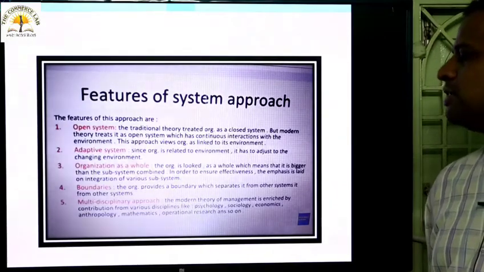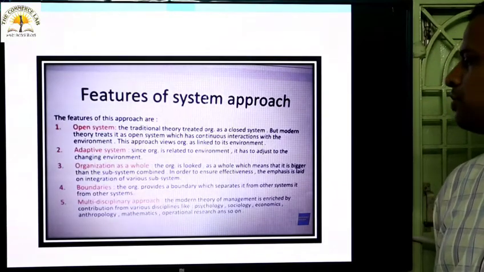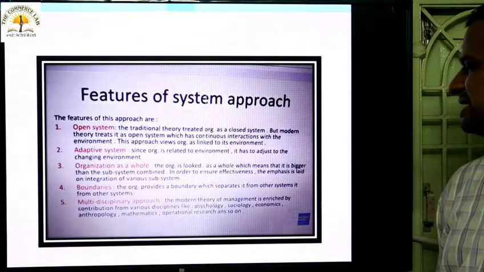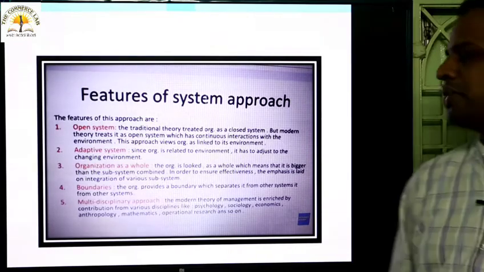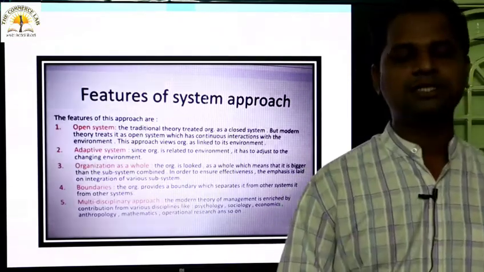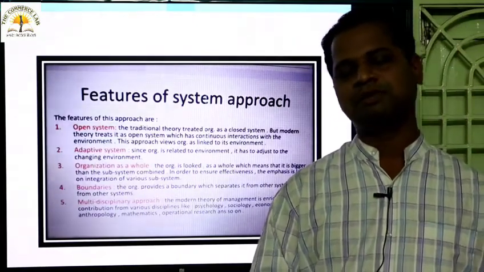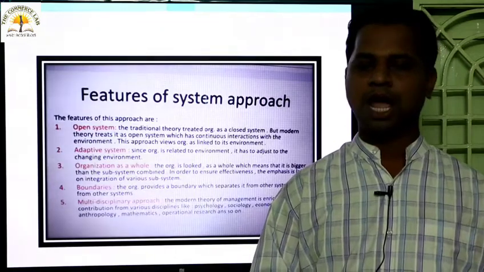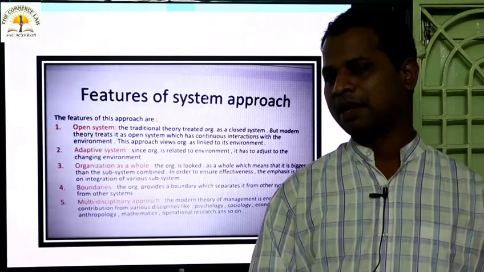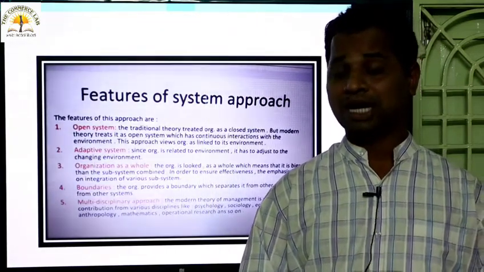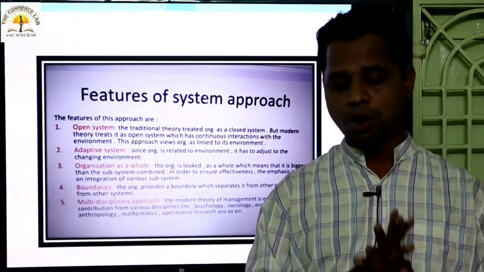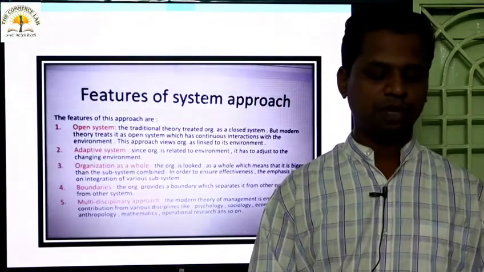Then organization as a whole. The organization is looked at as a whole, which means that it is bigger than the subsystems combined. To ensure effectiveness, the emphasis is laid on integrating various systems. So at last the organization should be treated as a whole. There will be various systems and various subsystems, and all the departments have different kinds of objectives, but at last they have to focus on how to reach the objective of the organization.